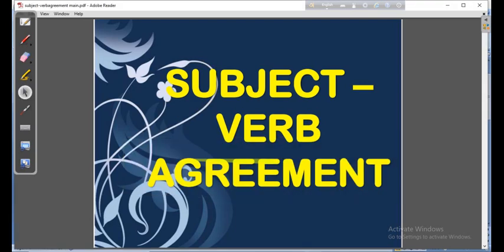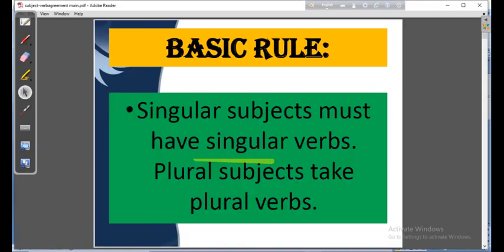Okay, dear students, let us proceed and see. The basic rule of subject verb agreement is that a singular subject must have a singular verb and plural subjects take a plural verb.